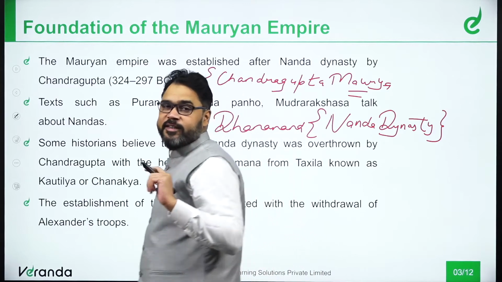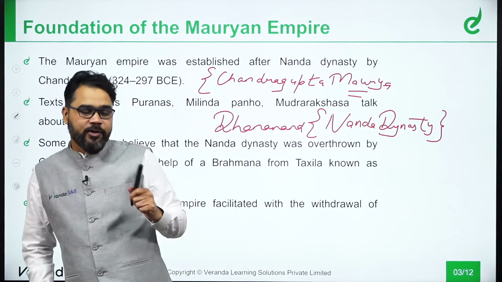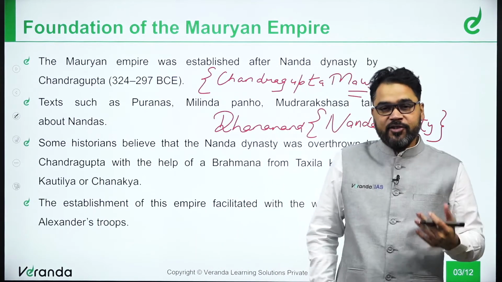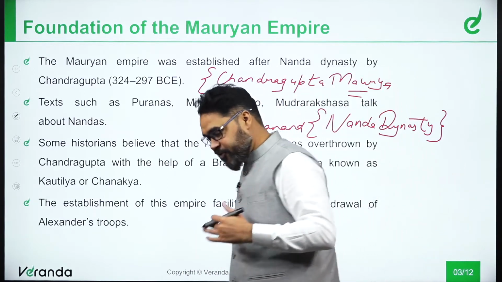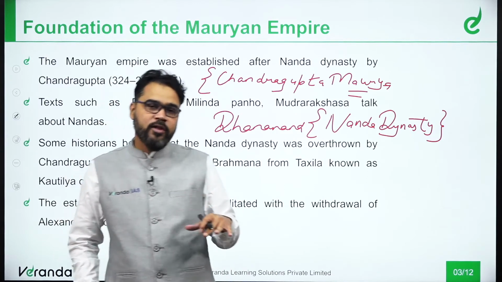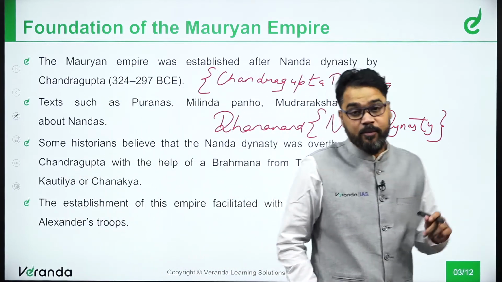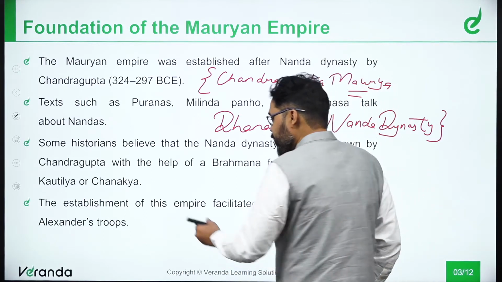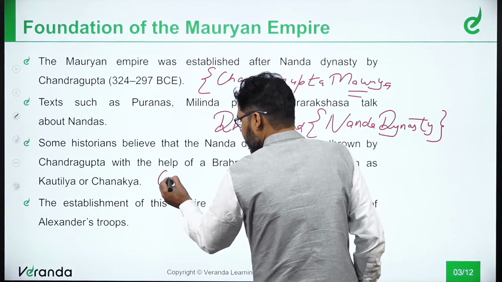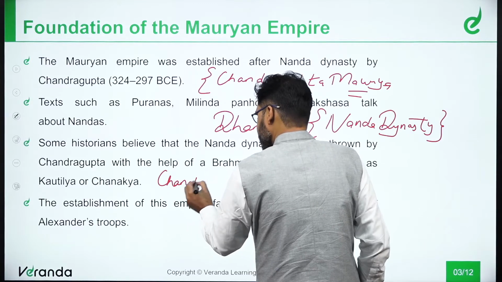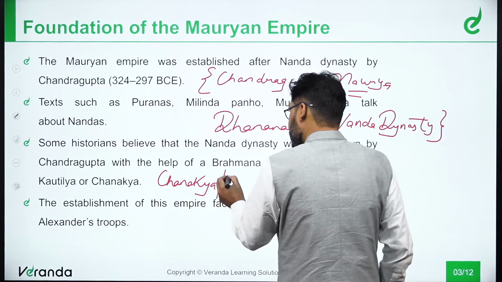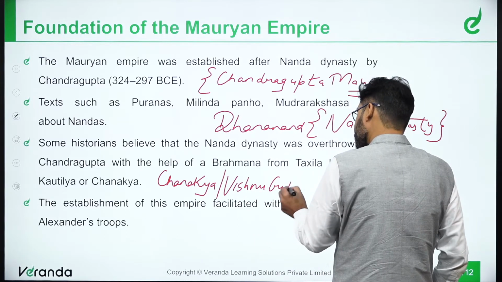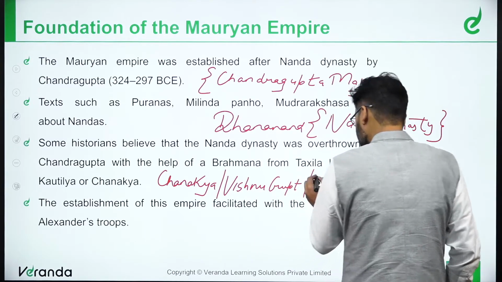One important thing to note here is that Chandragupta individually didn't conquer the Nanda dynasty. Chandragupta got all the information, all the knowledge, all the guidance from his guru. You can say he was his political guru, whose name was Chanakya, or Vishnugupta, or you can say Kautilya.